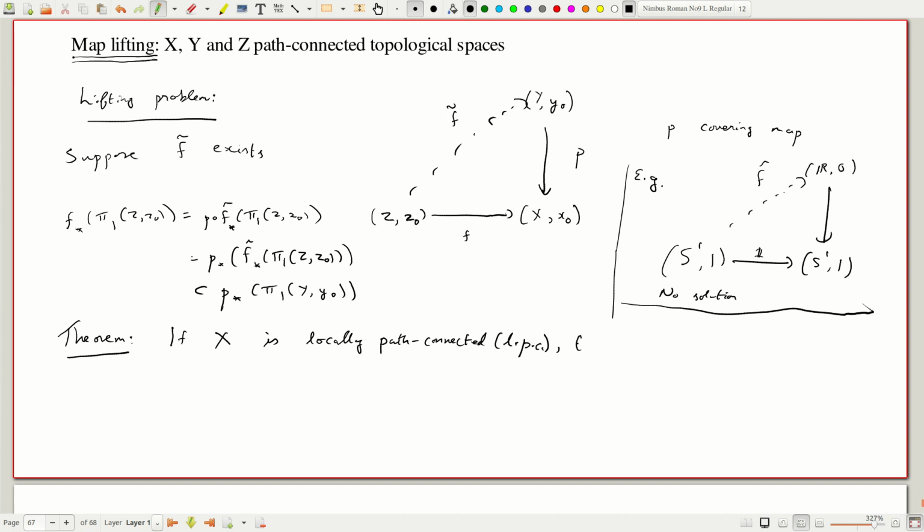Then F tilde exists if and only if F star of pi1 of Z, Z0 is contained in P star of pi1 of Y, Y0.